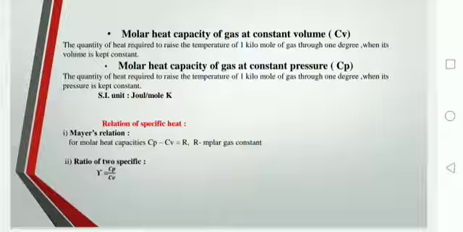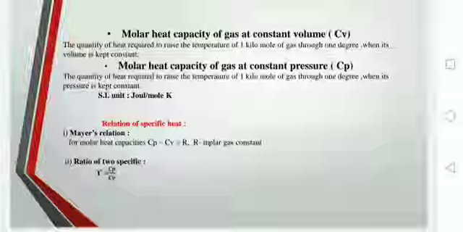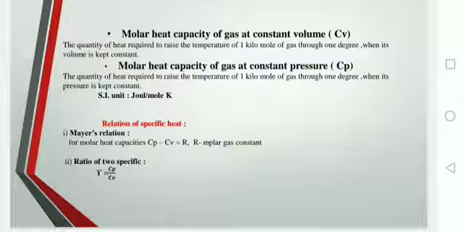What is the relation of specific heats? First we have Mayer's relation, which is given for molar heat capacities Cp and Cv: Cp minus Cv is equal to R, where R is the molar gas constant. Next, the ratio of two specific heats. Mayer's relation is about molar heat capacity, and the second relation we are seeing is the ratio of only specific heats. It is given as gamma is equal to Cp by Cv.